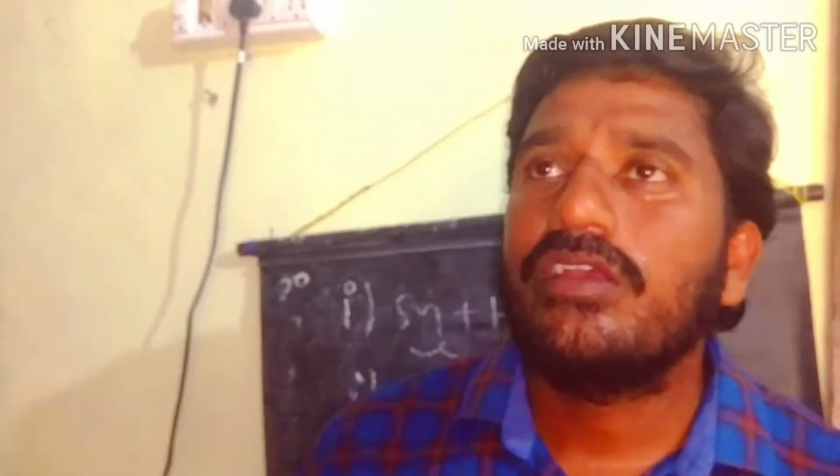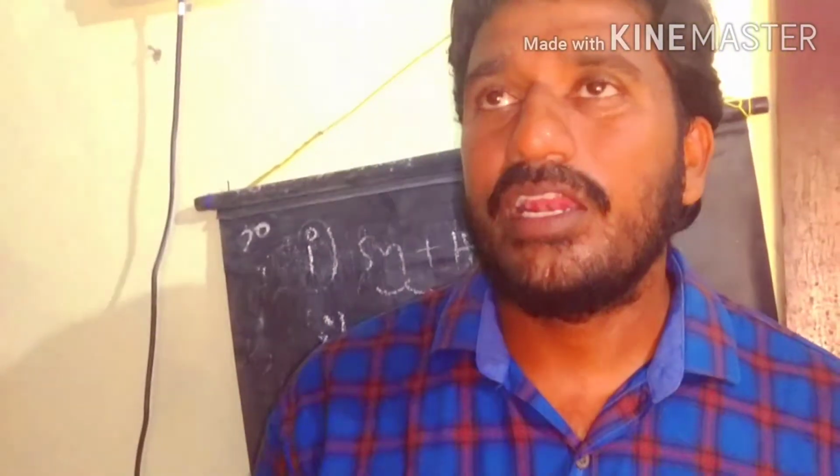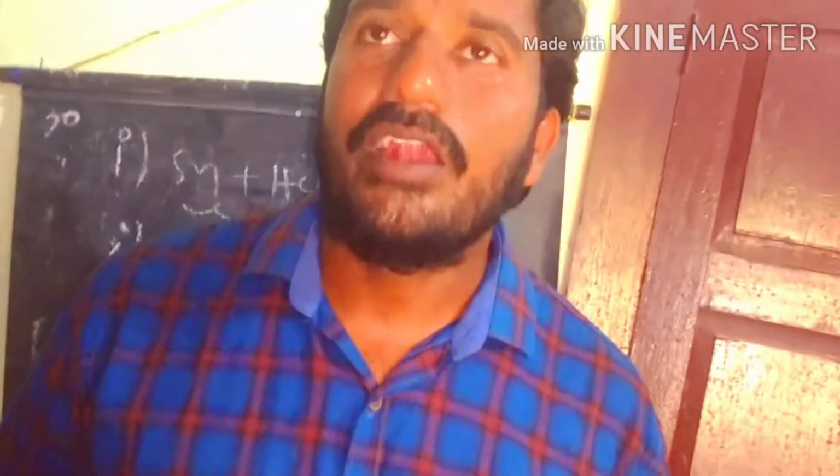Generally we have three types of nitrogen compounds: nitroalkanes, alkyl nitriles, and the last one, alkyl nitrites. These three compounds we already discussed, and now we will discuss the reduction process of the nitroalkanes.